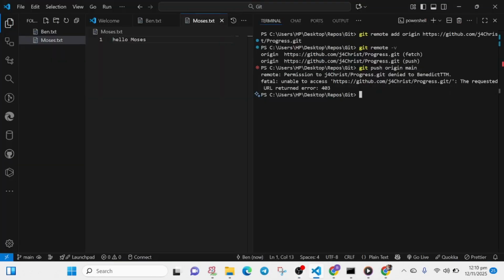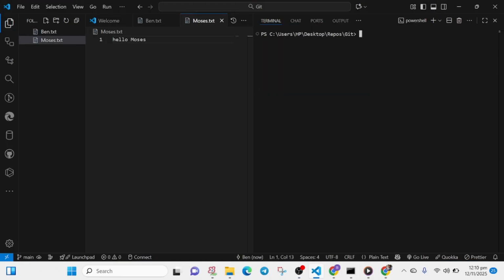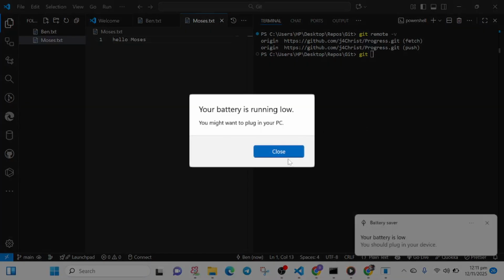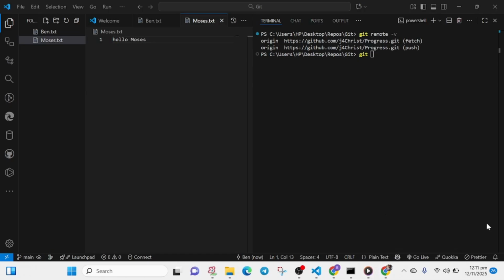So I'm back and I have my new repository from my original GitHub account. Let me check the repository I'm on with git remote -v. Let me quickly remove this repo. My PC is dying, so I'll have to wrap up very quickly. So git remote remove, right?